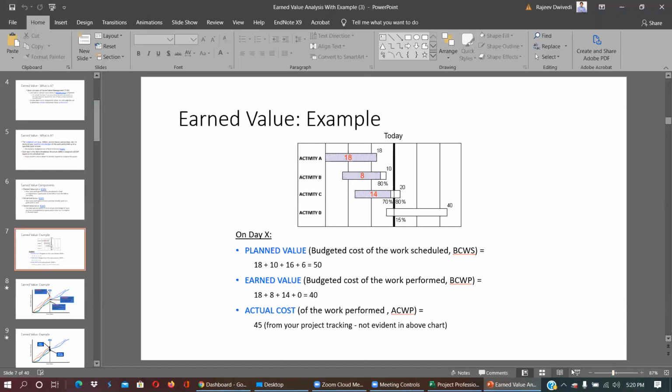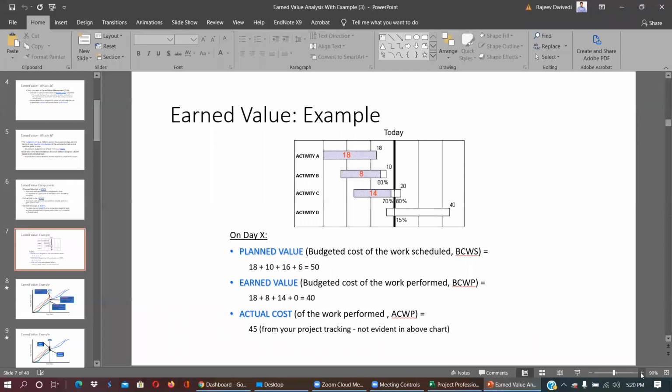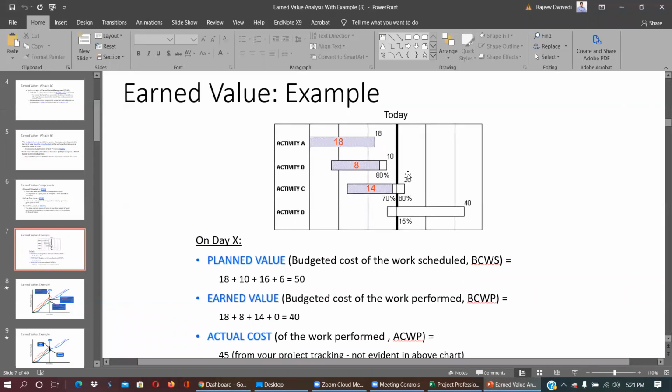Look into this example right here. Say there are four activities, activity A, B, C, D, and that has a proper planning. So this is a Gantt chart of the complete project. Activity A requires 18 units of time, or 18 units of schedule. Activity B requires 10 units of time, or 10 days, I can say. Activity C requires 20 days. Activity D requires 40 days.